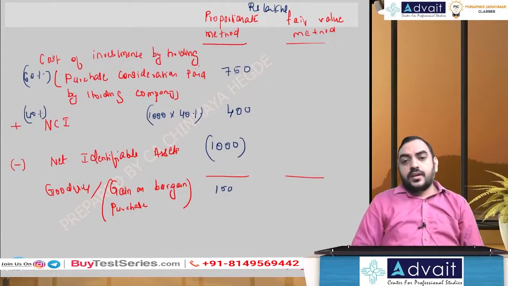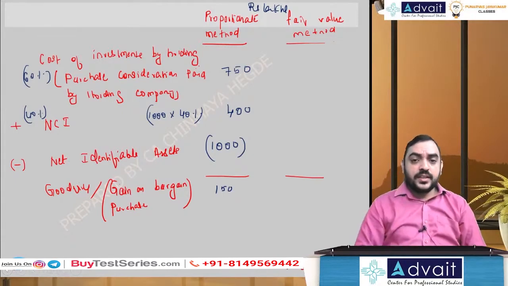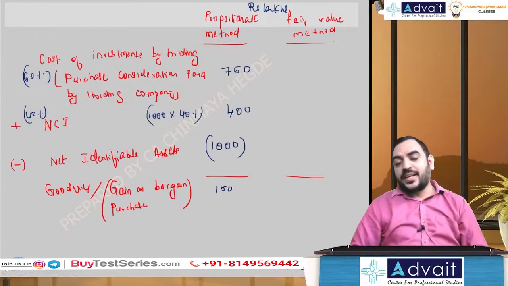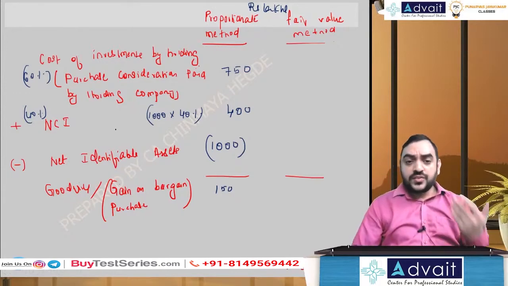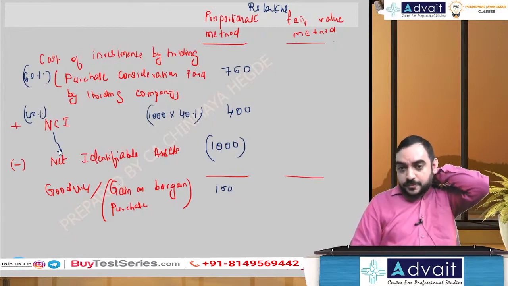Okay. Just one more piece of observation here. When you follow the proportionate method, why is it called the proportionate method? One, because NCI is measured as a percentage of net assets, net identifiable assets. That is one reason you can say.